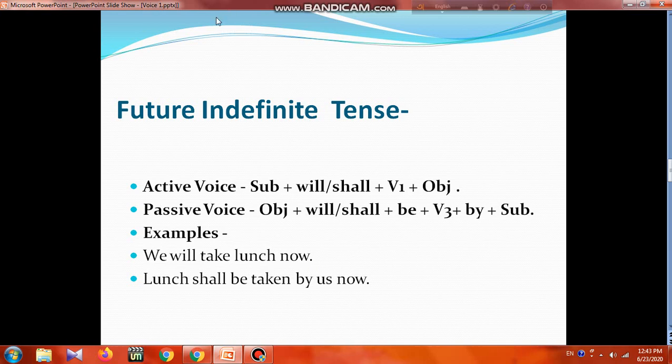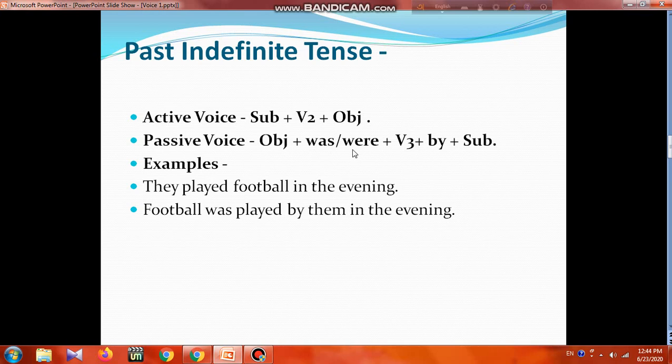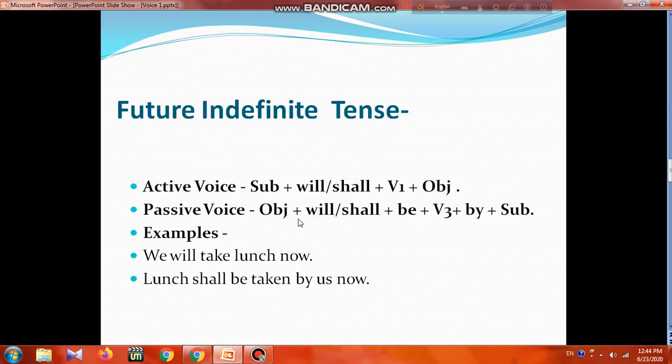Then we came to know about how to change voice related to tense. First we went through present indefinite, where we saw subject, be1, object. In this case we take am, is, are, then be3, then object. In case of past indefinite, we take was, were, then be3, then object. In case of future indefinite, shall, will, then be will be there, then be3, then by, then subject. So this is the voice change of future indefinite tense. So we learned 3 tenses of voice changing: present indefinite, past indefinite, future indefinite.